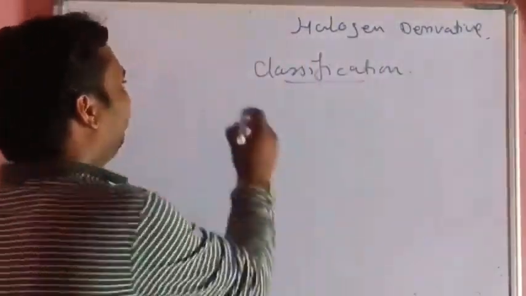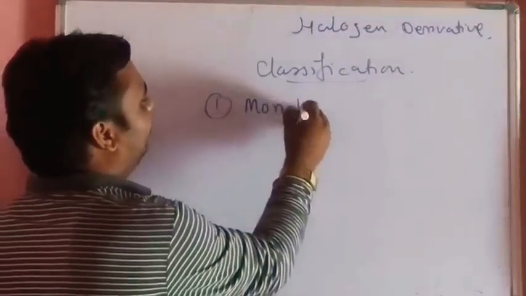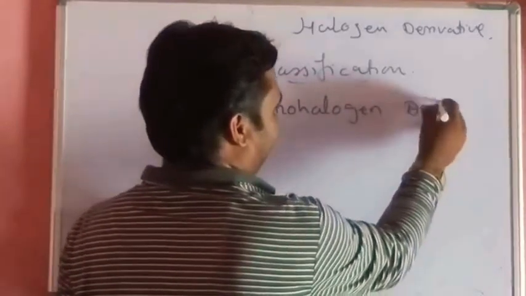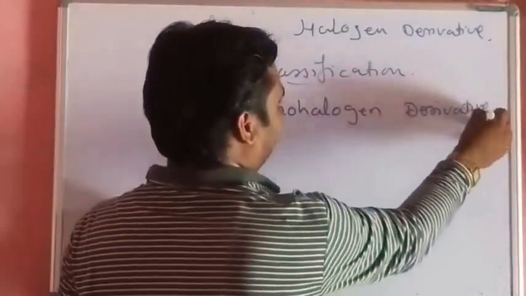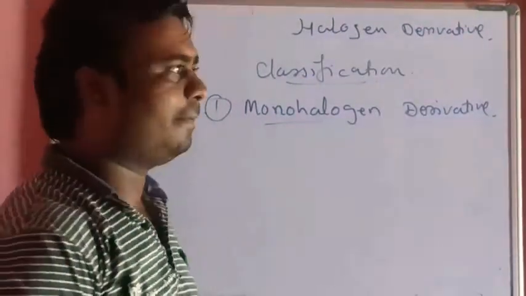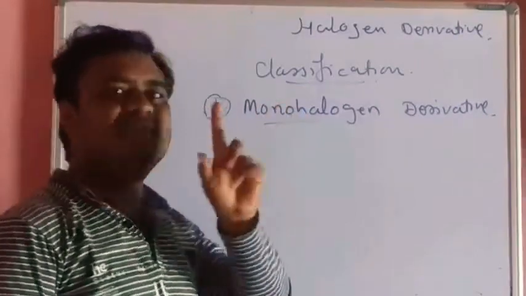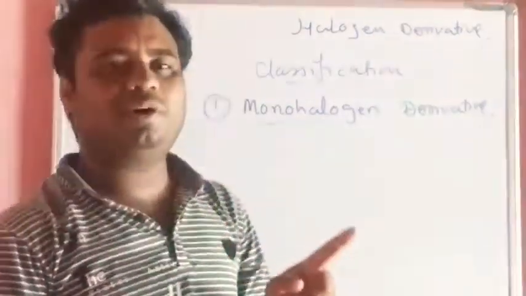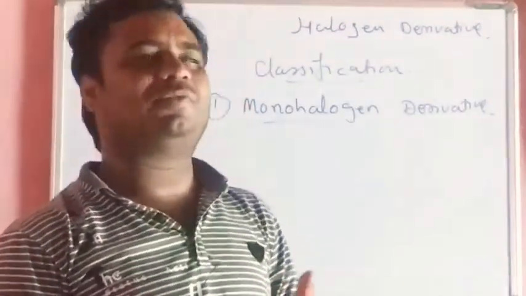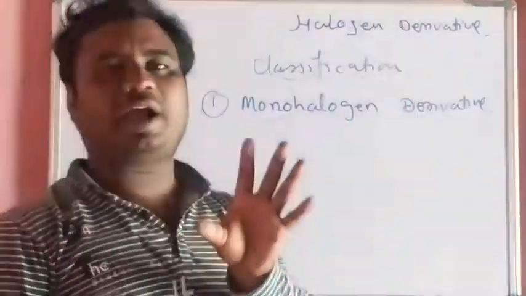First, we have to discuss the monohalogen derivative. What is monohalogen derivative of hydrocarbon? Mono means single, only one. Halogen means a halogen atom, maybe chlorine, bromine, iodine, fluorine, attached to the corresponding hydrocarbon.